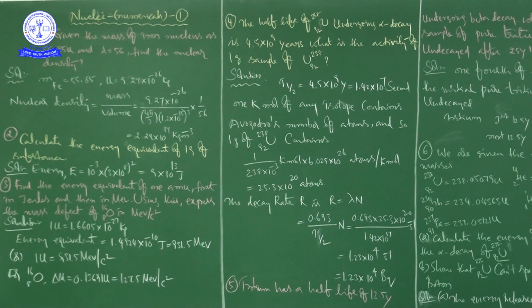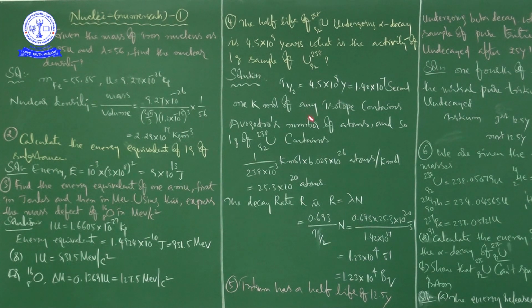So we need to find activity. First we write the given values, but this we converted into seconds. You know very well, 1 year is equal to how many days, 1 day is equal to how many hours, 1 hour is equal to how many seconds.